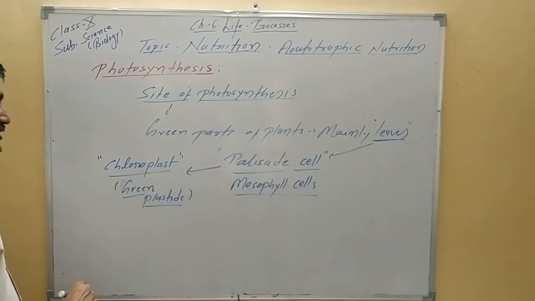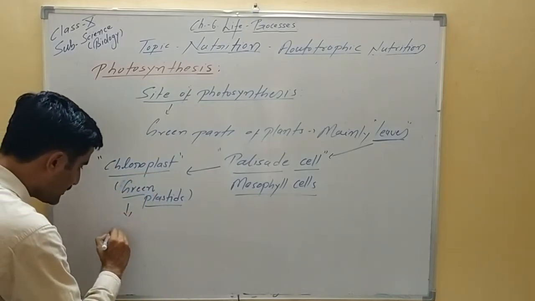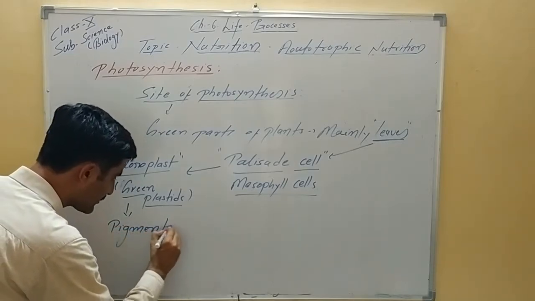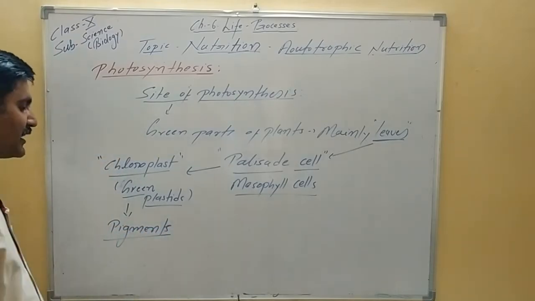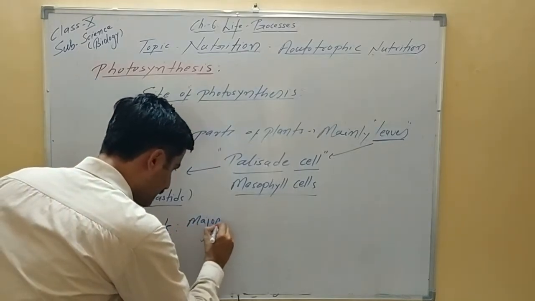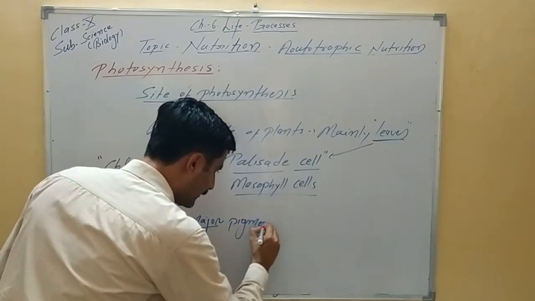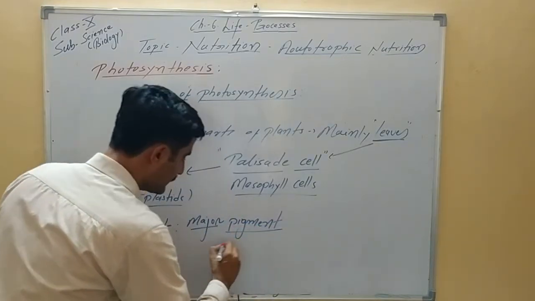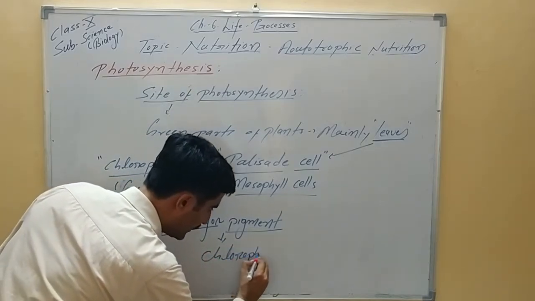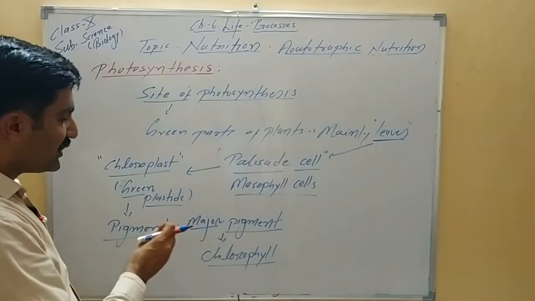Now how does chloroplast help? This is not only the site, it has the presence of a pigment. These pigments are called photosynthetic pigments. So all of you know the name of the photosynthetic pigment. The major pigment, all of you know, is chlorophyll. Chlorophyll, chemically it is a protein.